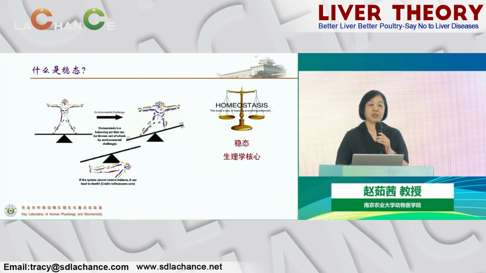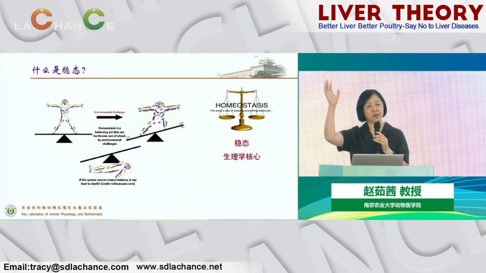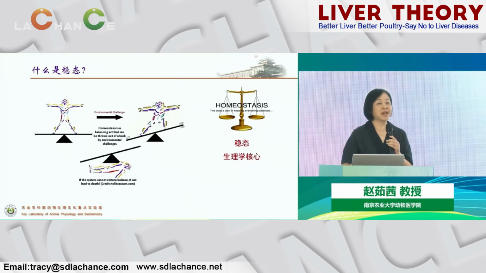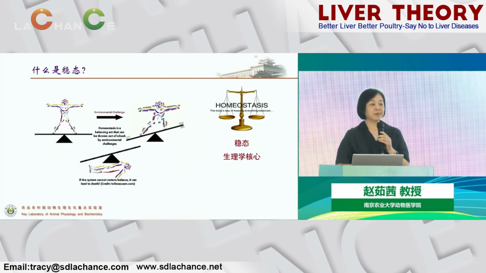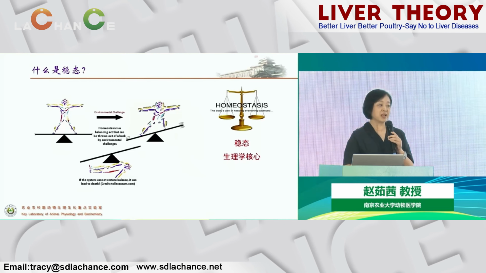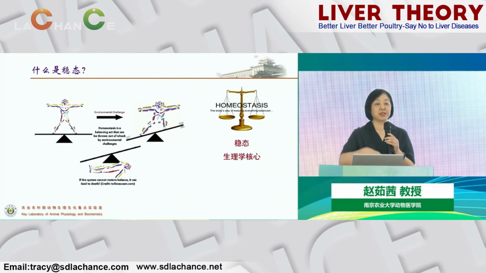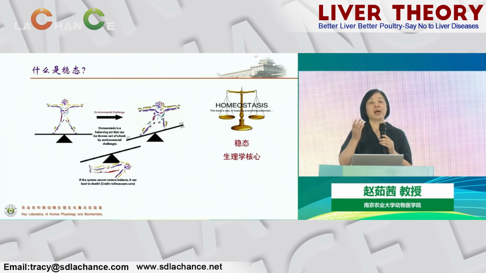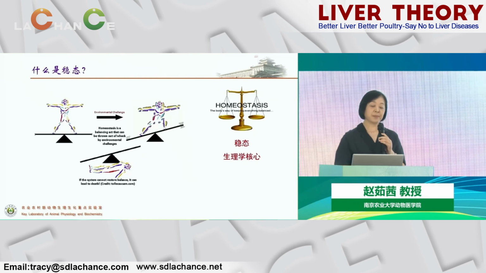So what is homeostasis? For example, we usually require our children to have higher scores, and it's better if they are taller. However, in fact, there is an optimal range in physiology. Like BP, when you go for a checkup, you don't want the doctor to say your BP is very high, the highest. You won't be happy. If blood sugar is high, you won't be happy either. Not higher is better, but within a certain range.